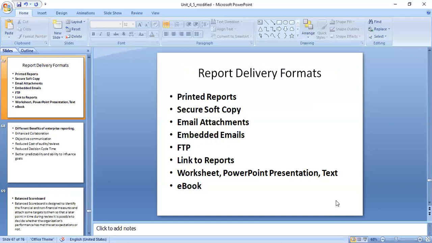Secure soft copy. Whenever you prepare any Word document or PDF document, you provide a password or some protection, so that is the secure soft copy. Then the third format is email attachments. If you are sending any kind of mail, along with that you give a file, Word document, PDF file or YouTube or any videos with it, that is the email attachment. Then embedded emails: you are supposed to prepare the email also, and you are supposed to protect that email so that it cannot be saved, printed or forwarded.